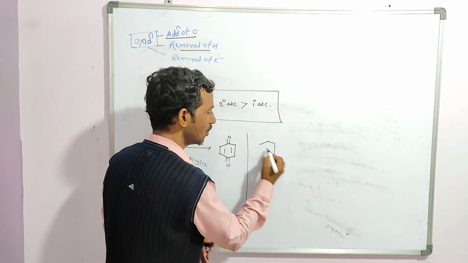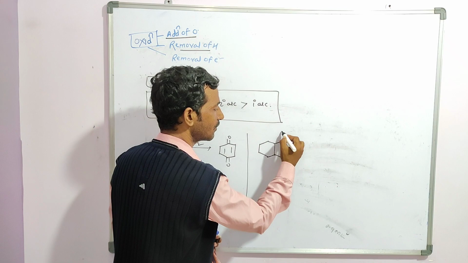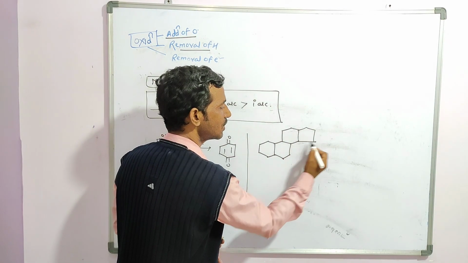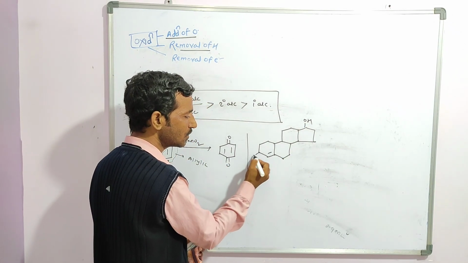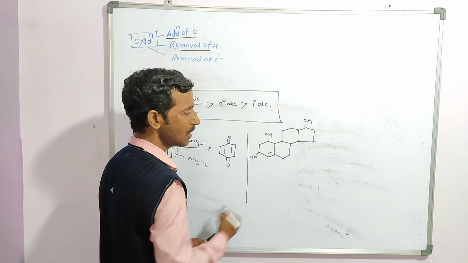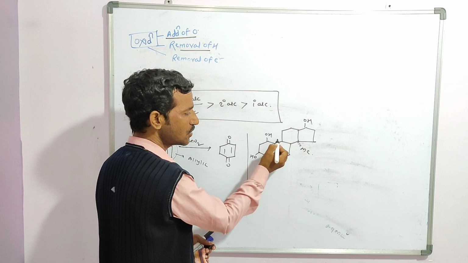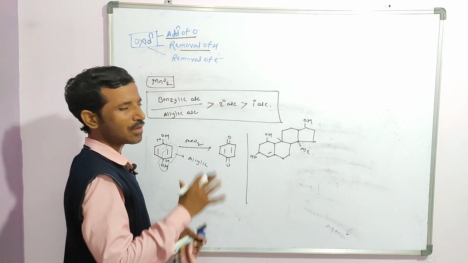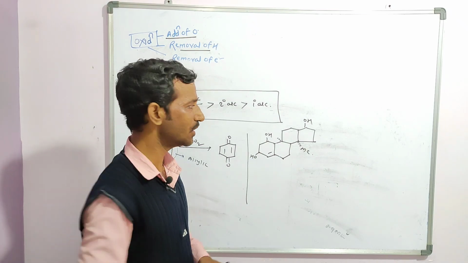See, now here I have taken a structure like this, and I kept one OH group here. Here I kept a double bond with an OH group. Again here I kept one OH group. Again here I showed just a methyl group, and here just a hydrogen. So in such a case, this is nothing but an alcohol.